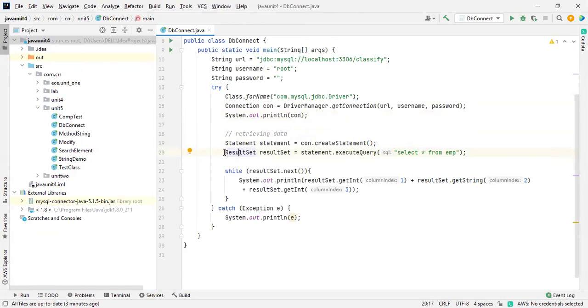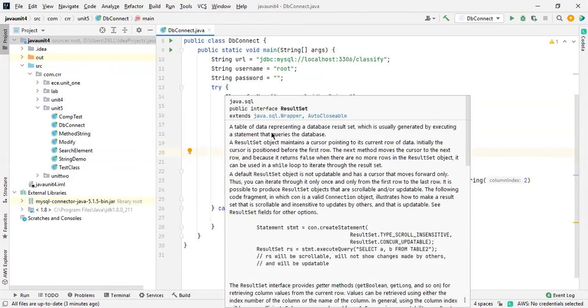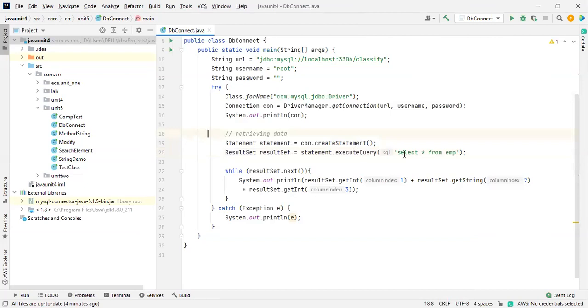If you want to query the data, see this one: a table of data representing the database result, which is usually generated by executing a statement. It will expect a statement. So from this point of view, we need this. One more thing is also available, a prepared statement, which is also an interface.